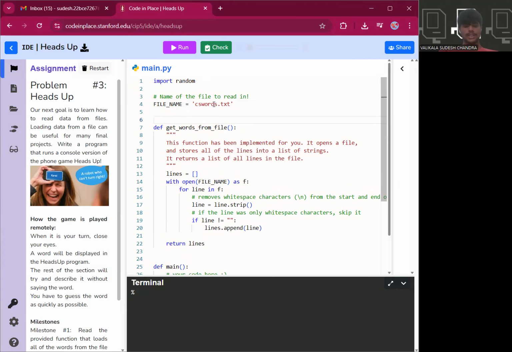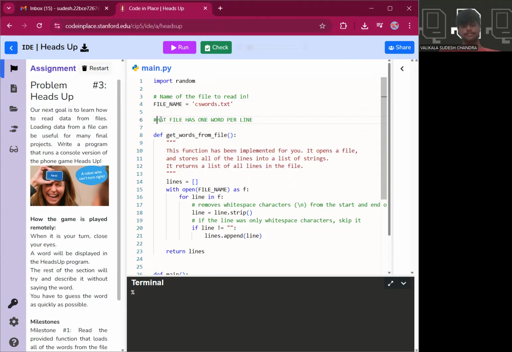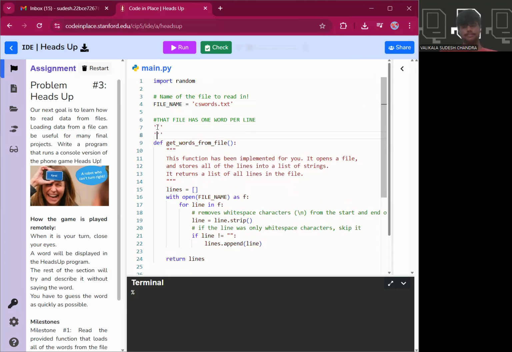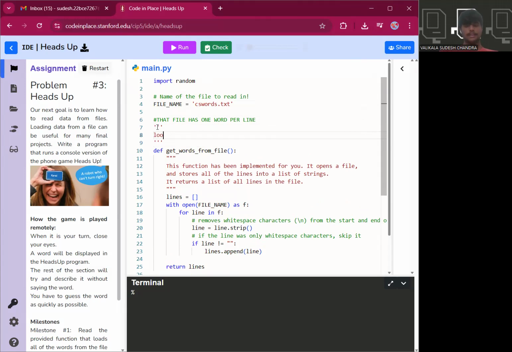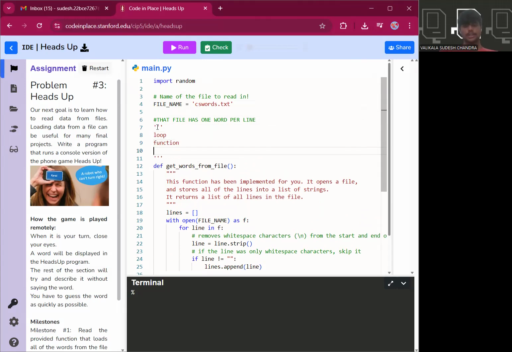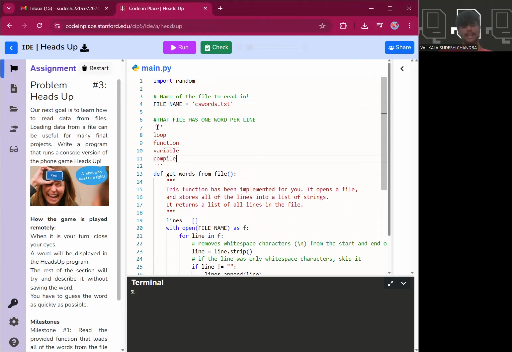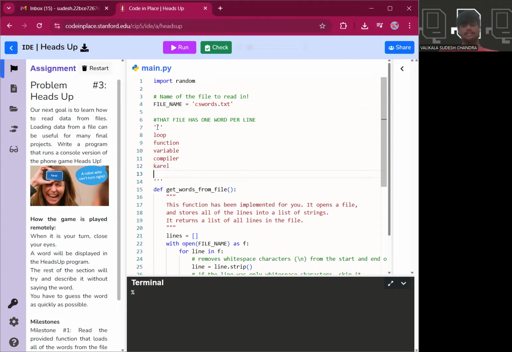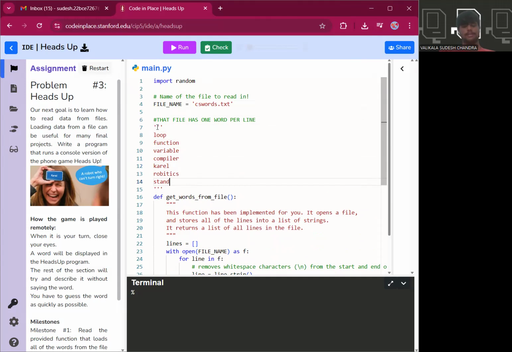For example, we can have something like this, per line: loop, function. I'm writing some random words; they don't have to be specific like this. It's a variable, file. We can even have Carol, robotics, Stanford, some random words such that each line has only one word.